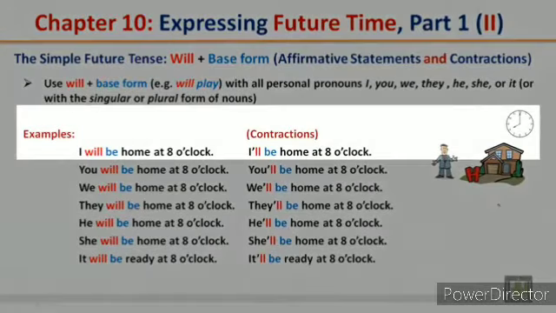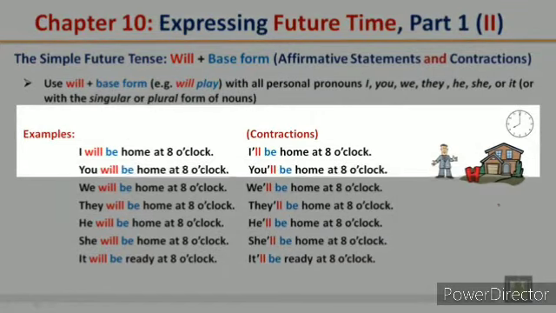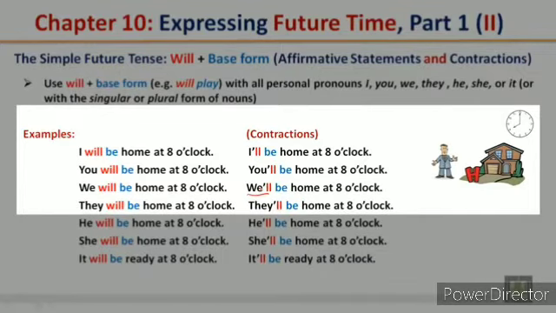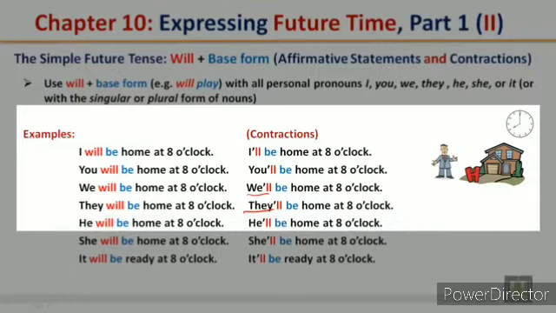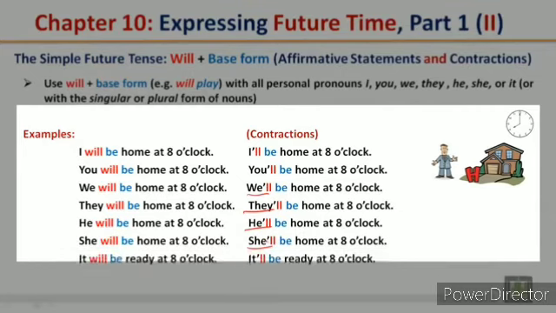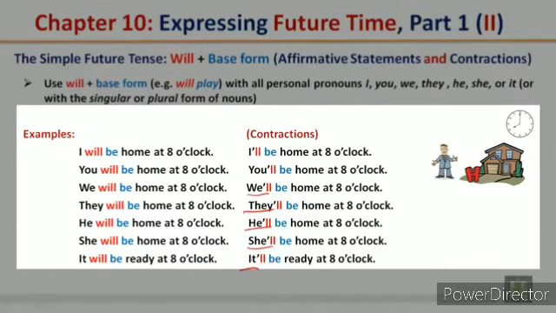The examples: I will be home at 8 o'clock. Contraction: I'll be home at 8 o'clock. You will be home at 8 o'clock. You'll be home at 8 o'clock. We will be home at 8 o'clock. We'll be home at 8 o'clock. They will be home at 8 o'clock. They'll be home at 8 o'clock. He will be home at 8 o'clock. He'll be home at 8 o'clock. She will be home at 8 o'clock. She'll be home at 8 o'clock. It will be ready at 8 o'clock. It'll be ready at 8 o'clock.